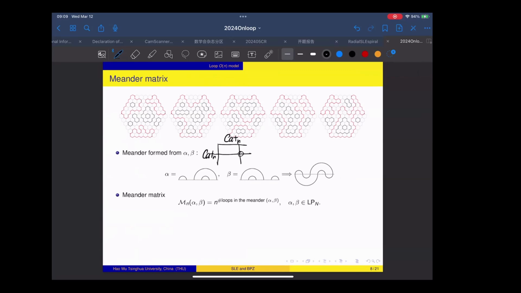So first, we draw our link pattern alpha in the upper half plane, and then we draw the link pattern beta also on the upper half plane, and we take the horizontal reflection of beta to the lower half plane, and then we merge alpha and beta in order to form a loop pattern, and this pattern is called the meander between alpha and beta.